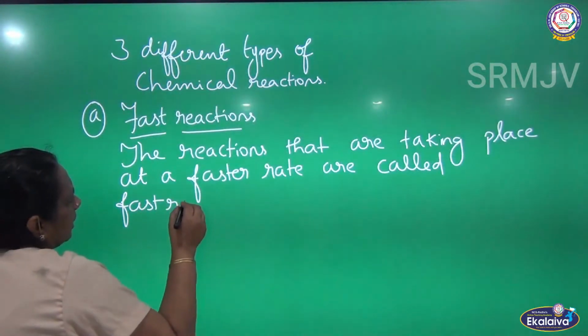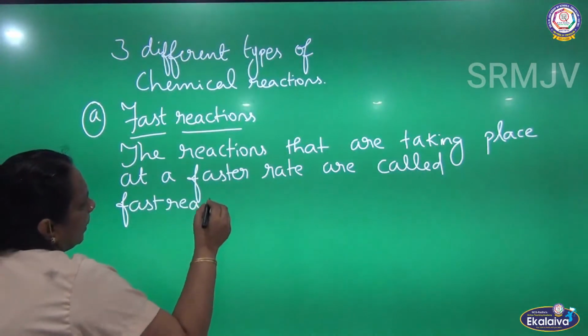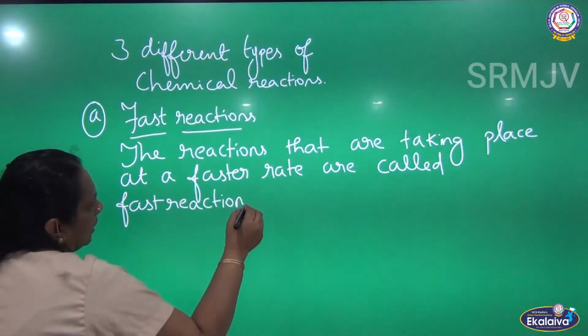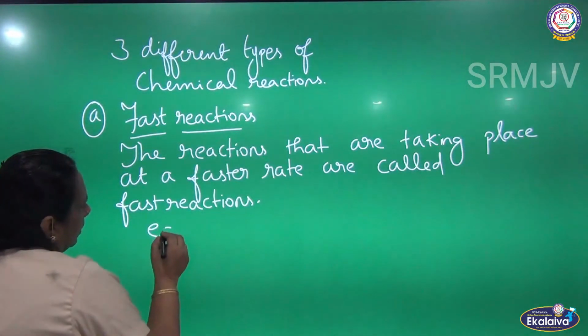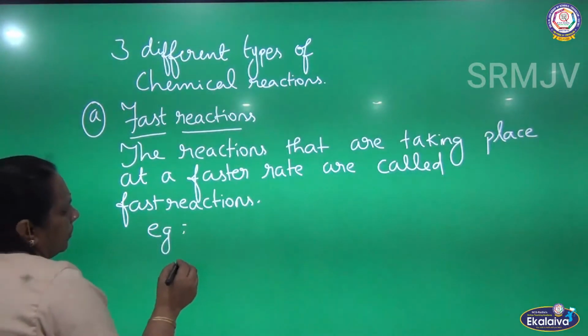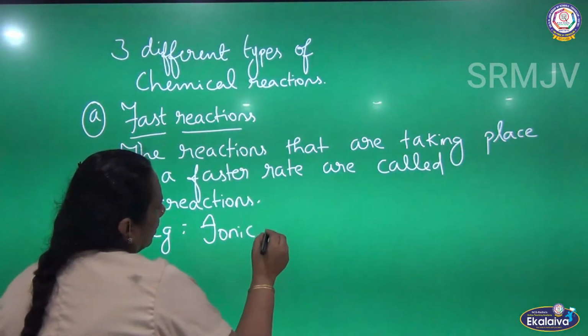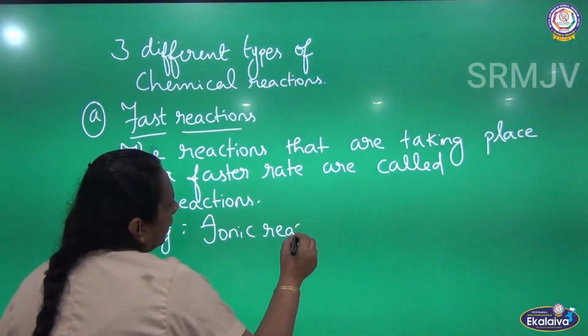The reactions that are taking place at a rapid rate or at a faster rate, we can call them fast reactions. Example, ionic reactions.